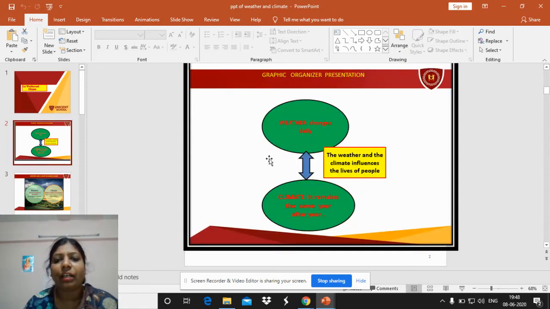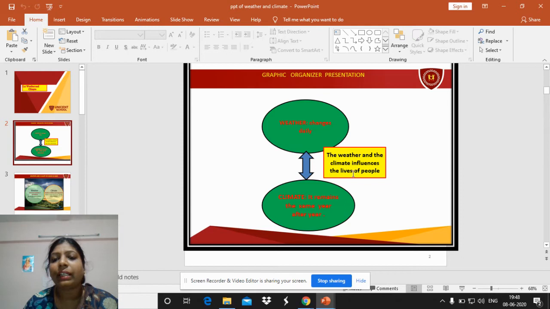Okay, so in the first slide, you can see the two major topics, the concepts of the lesson: weather and climate. So what is the weather? Weather is the condition of a place and it changes every day. And climate is the condition of a place which remains the same throughout the year. It means it remains almost the same for 3 months, 4 months, a season. We can talk here about the seasons of a year. So climatic changes means different seasonal changes, and weather means the change in the condition of a day.